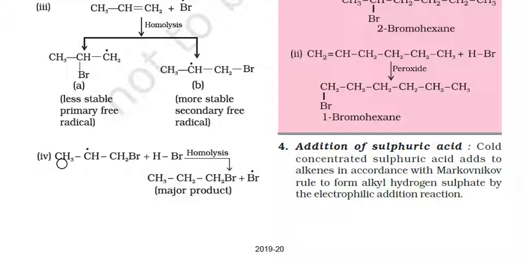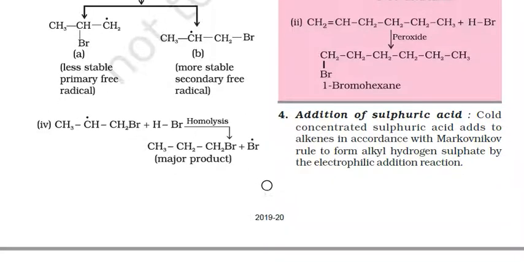CH3CHCH2Br will react with another molecule of HBr and break this HBr and take this H on the middle carbon's free radical part, and forms CH3CH2CH2Br, 1-bromopropane.